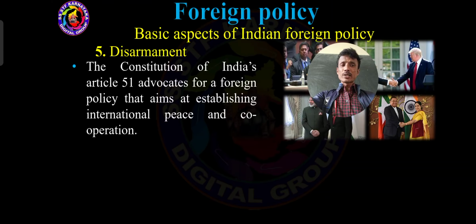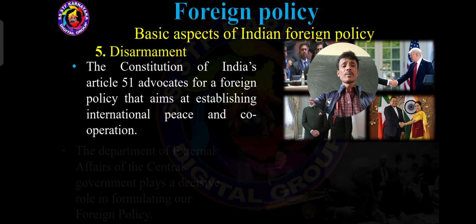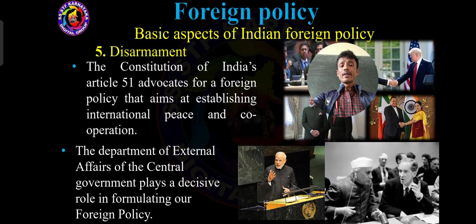Between the countries, friendship is very important, and mutual coexistence is very important. And the Department of External Affairs of the central government plays a decisive role in formulating our foreign policy.